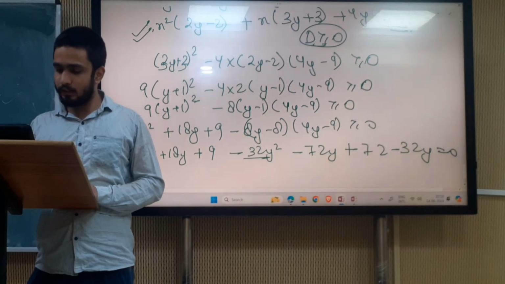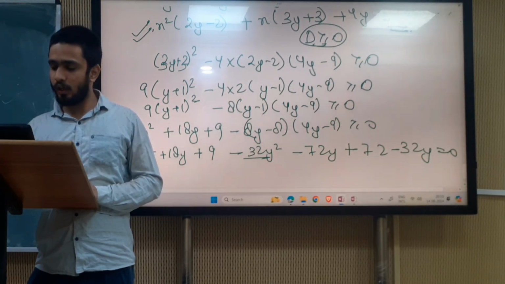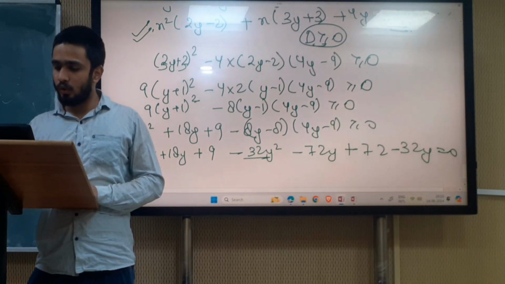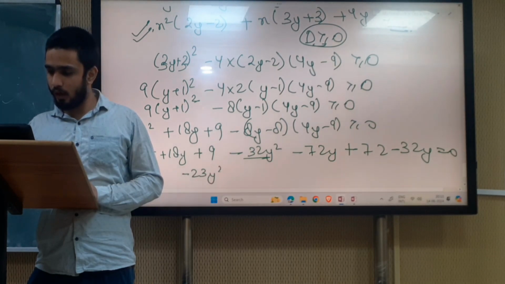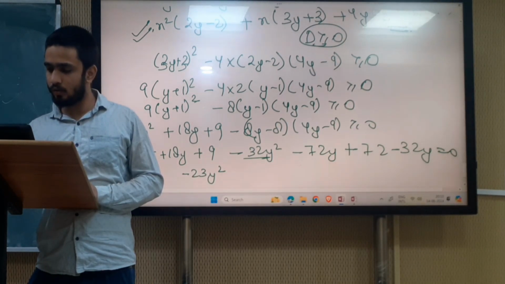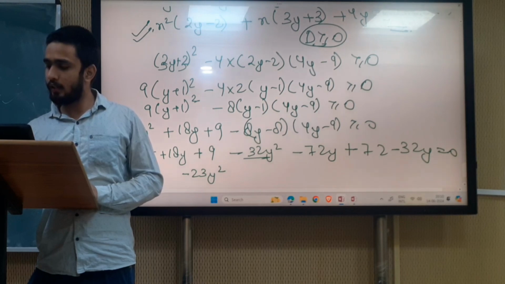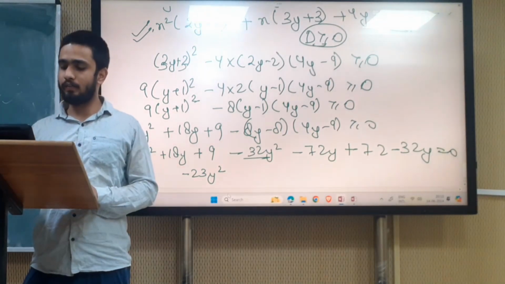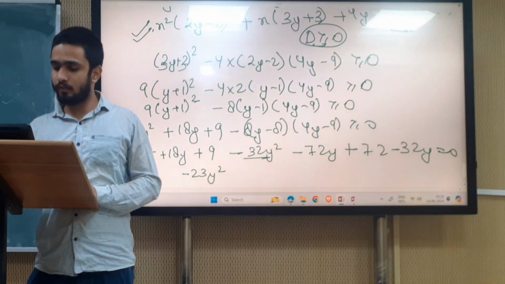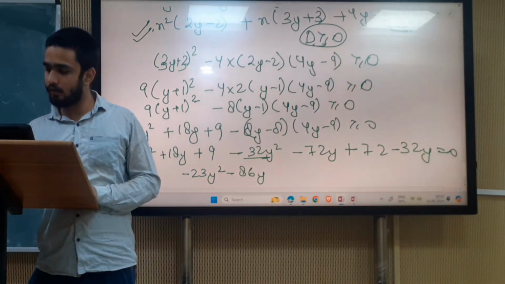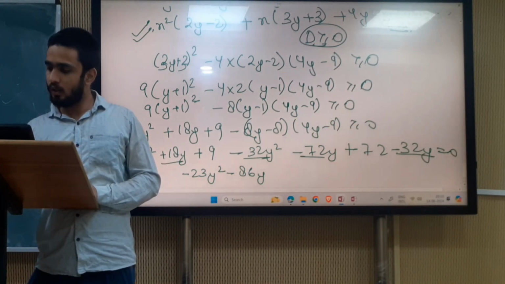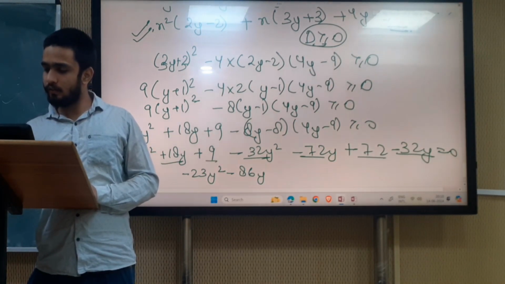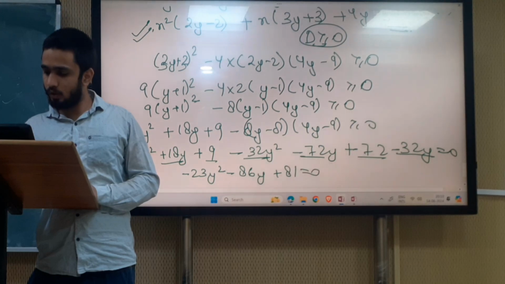So this minus this gives minus 23y square, minus 86y, plus 81, is greater than or equal to 0.